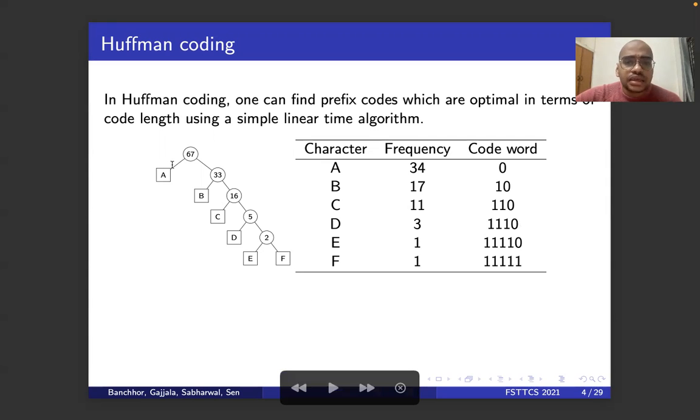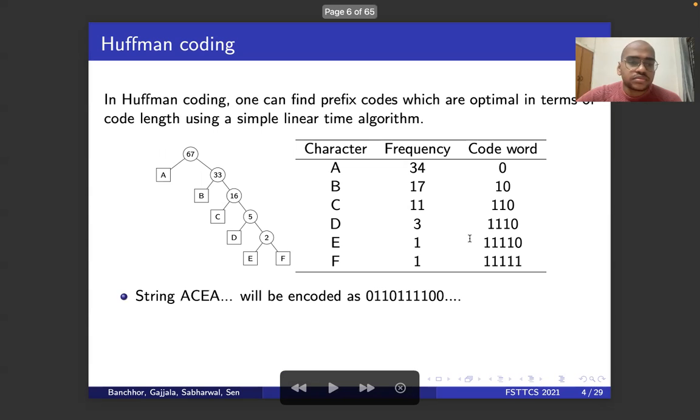Once you have the tree, each left traversal corresponds to a 0 and each right traversal corresponds to a 1. This is arbitrary. You can do it any way. Once we fix that, we can give code words to each of these characters. Let's say C. C takes 1, 1, and 0. So the code word of C is 110. So if you take the string ACEA, it will be encoded as A with 0, C with 110,